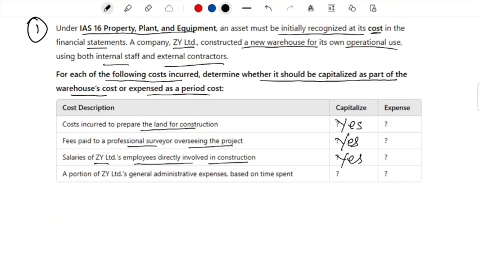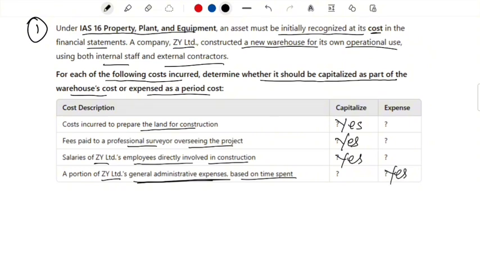All right. A portion of ZY Limited's general administrative expenses based on the time spent. These are simply the overheads that are related to the business's admin expenses and therefore have nothing to do with the construction of the asset, and thus this cost should be expensed.